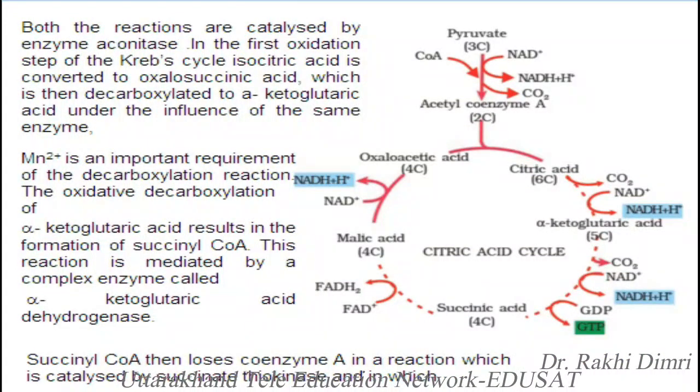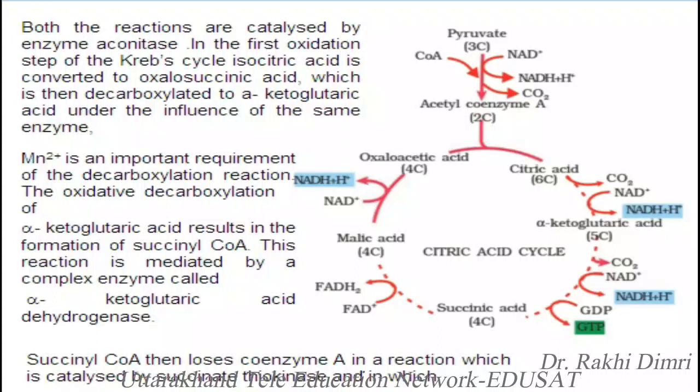In the first oxidation step of the Krebs cycle, isocitric acid is converted to oxalosuccinic acid, which is then decarboxylated to alpha-ketoglutaric acid under the influence of the same enzyme. Mn2+ is an important requirement of the decarboxylation reaction.